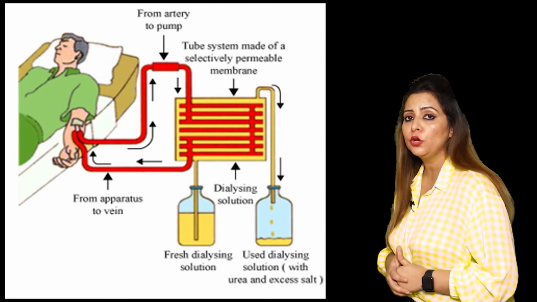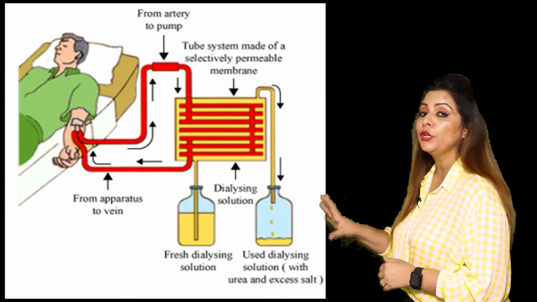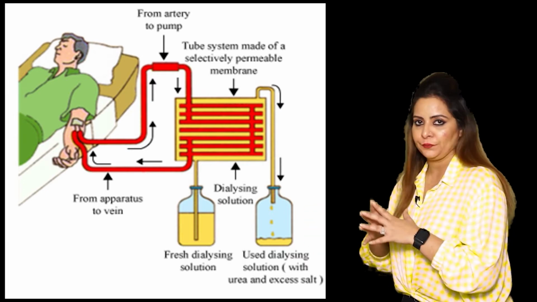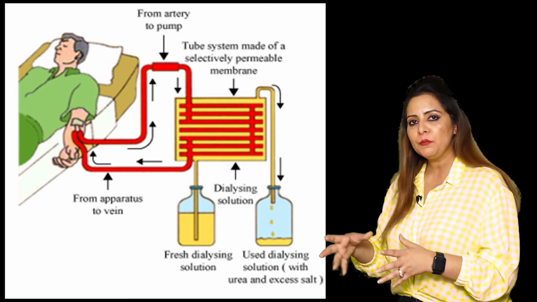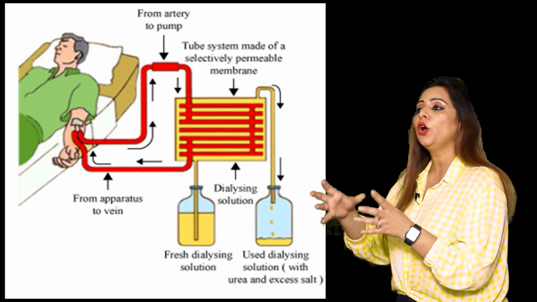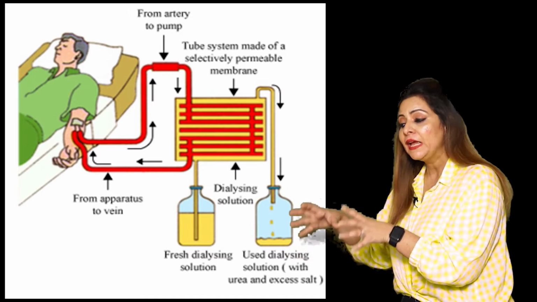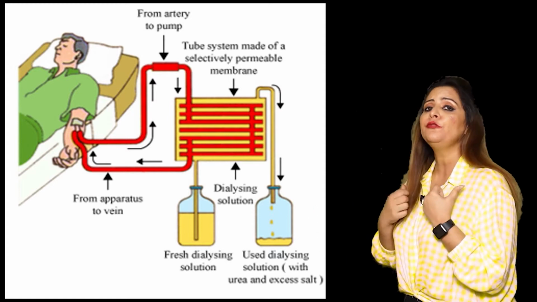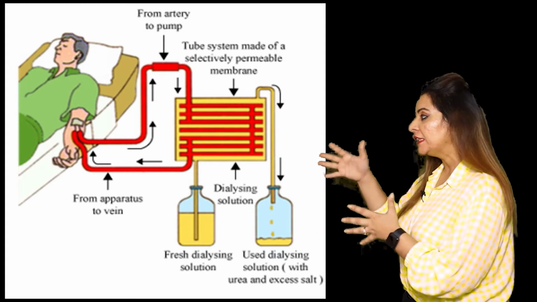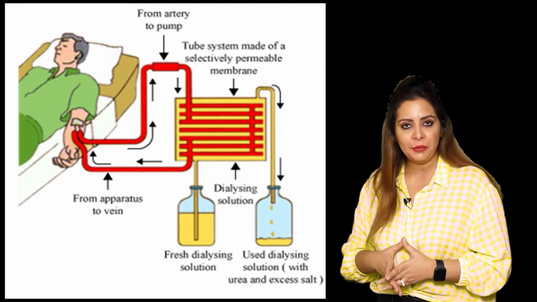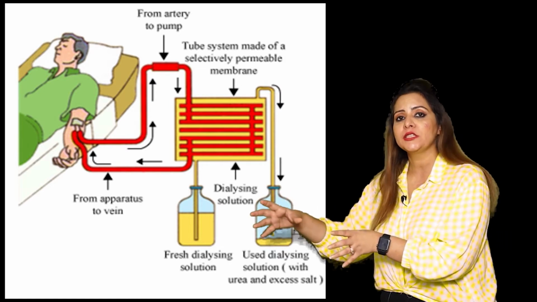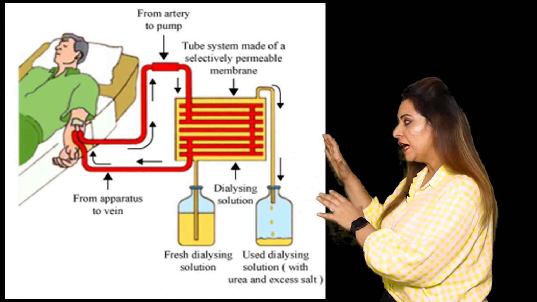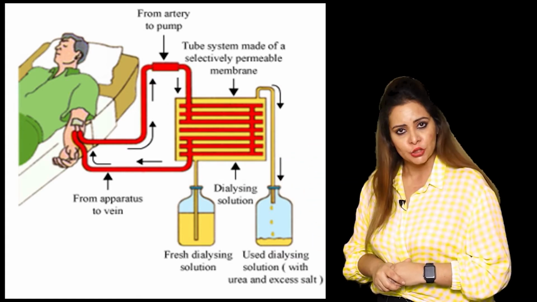Outside these cellulose tubes, you can see that there is a solution present. That solution is the dialyzing solution. It possesses those components which are essential, which should be present in the blood. This dialyzing solution consists of components which are useful for our body, which should be there in the blood in order to make it oxygenated, or in order to make it purified.